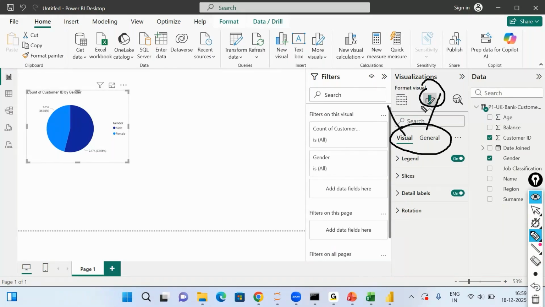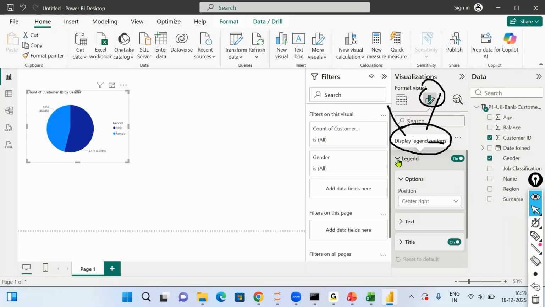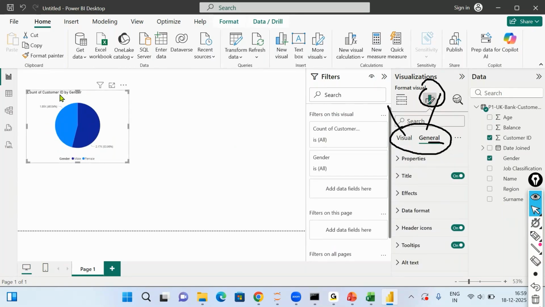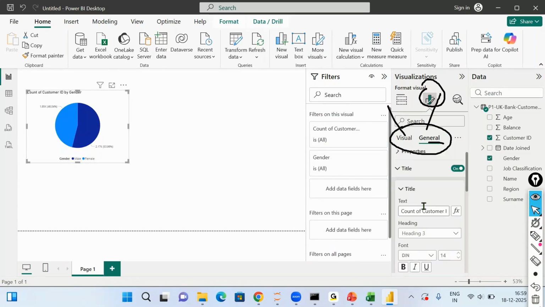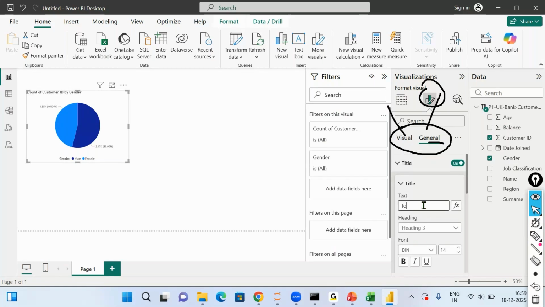Visual means these are chart specific formatting options, and general means these options will be the same for every chart. In this case, in the visual legend, I want to keep the legend in the bottom center. If you come to the general, Power BI automatically writes a title for the chart. If I click on title, I can say I would like to have a title over here, which is total customers by gender.